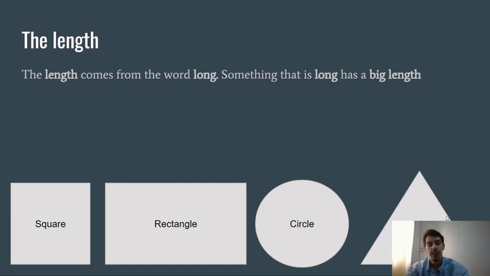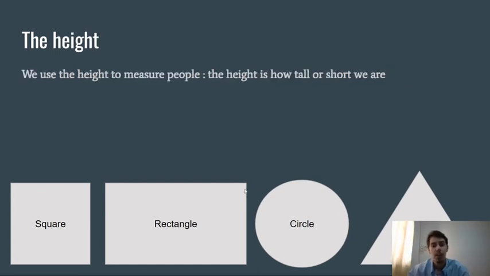The second dimension we're going to use is the height. Maybe you know the height already when you measure people. If someone is tall or short, we're talking about the height of someone. If he has a big height, someone is tall. If he has a short height, someone is small. It's going to be the same for the shapes.